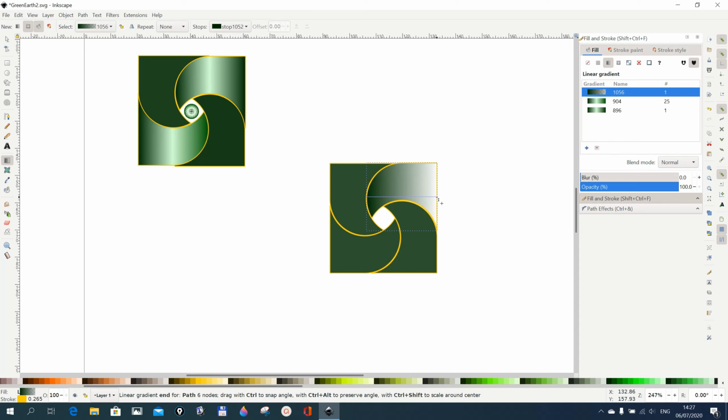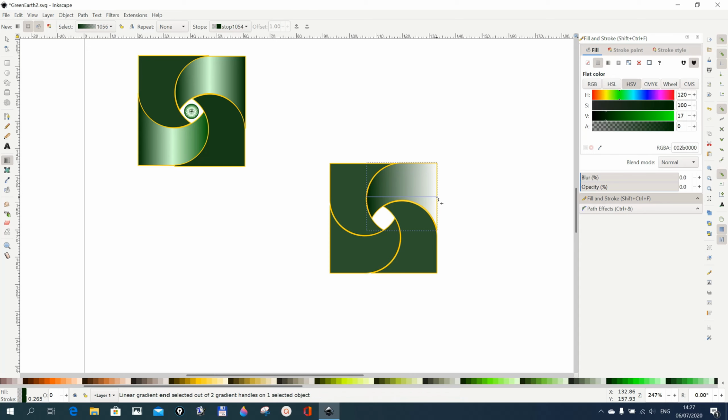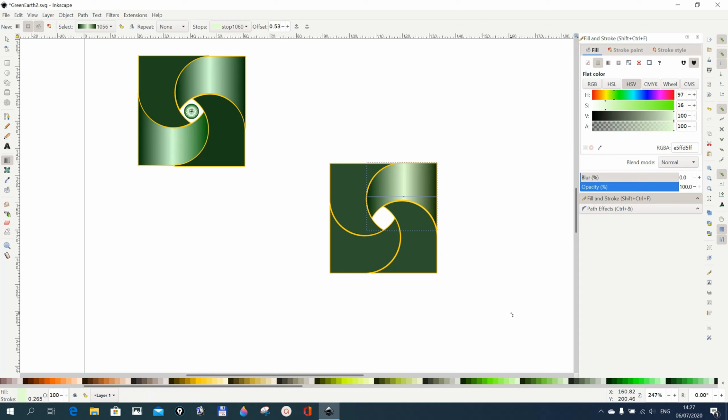Pick it, and then double click it and give it this color. It will look like this, doesn't matter. Now go to the middle of the gradient, and then double click it, and I'll give it this color here. So now we get our gradient.